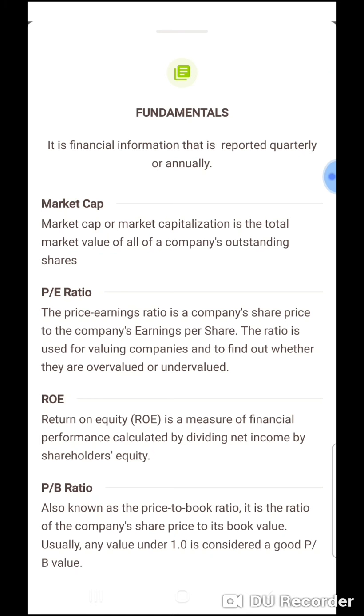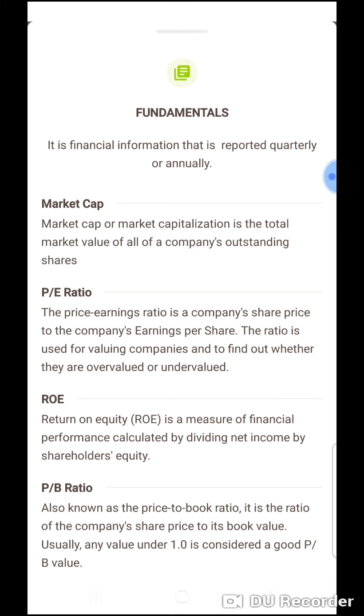Market cap, or market capitalization, is the total market value of all companies' outstanding shares. Outstanding shares means the number of shares which are lying in the share market for both the owner and the retail holder or FII, DII, etc. So it's the whole value. For example, if Wipro's market capitalization is 3,86,000 crore, then it means that 3,86,000 crore is the value of all the total shares of Wipro.